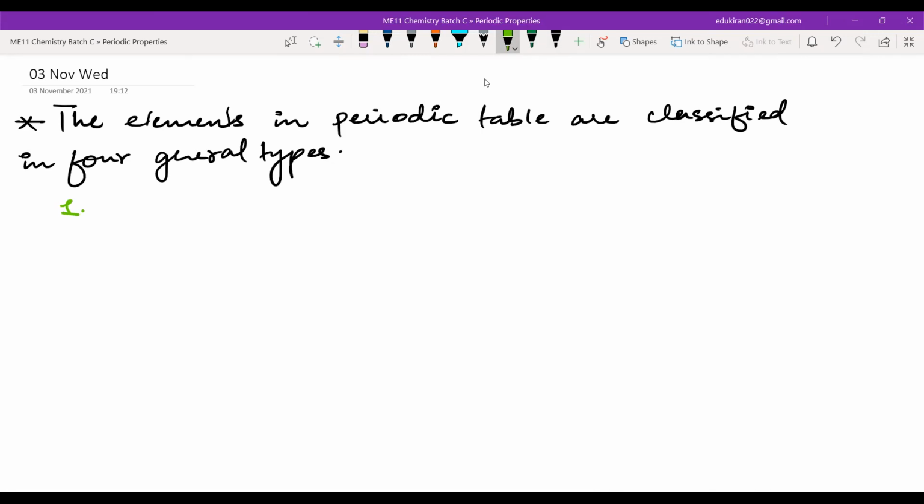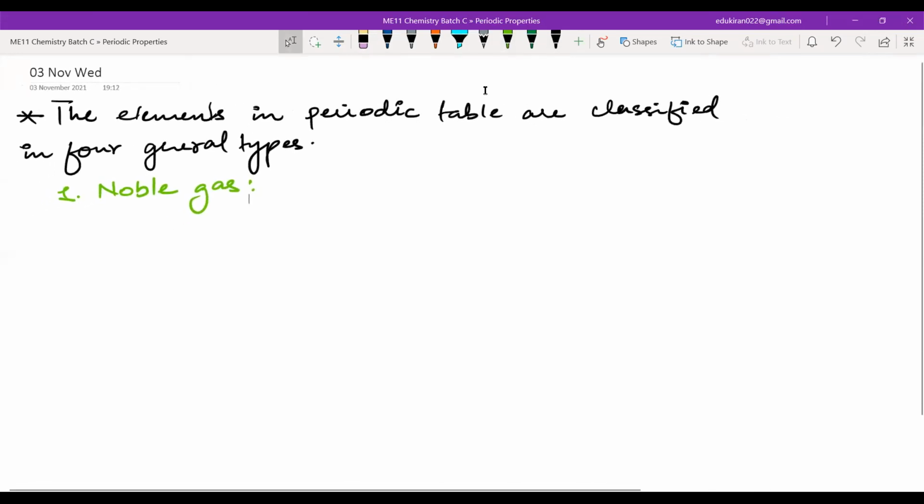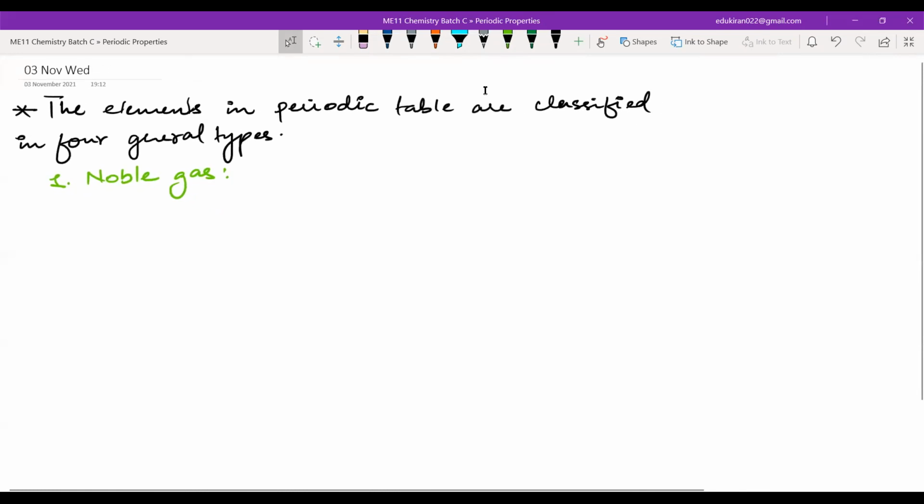Okay, so there is one, noble gases, right? You know the noble gases, yes or no? Yes, sir. So where are the noble gases situated in the periodic table? Group 18.